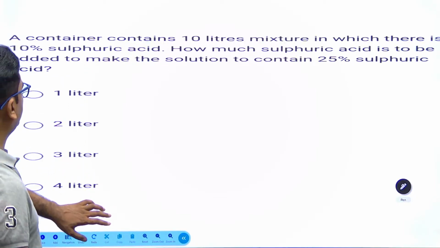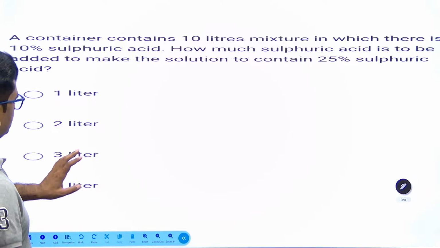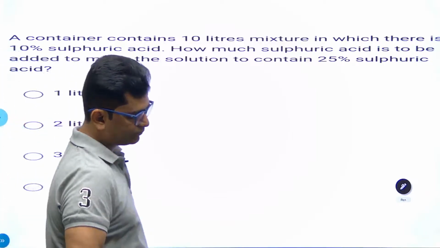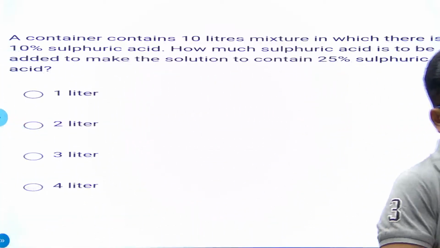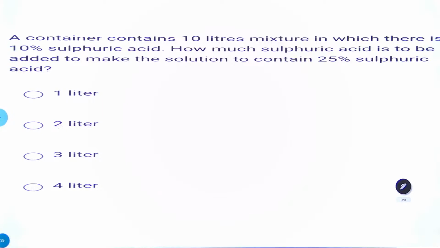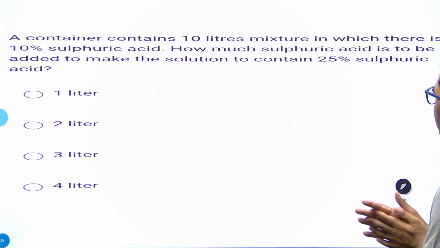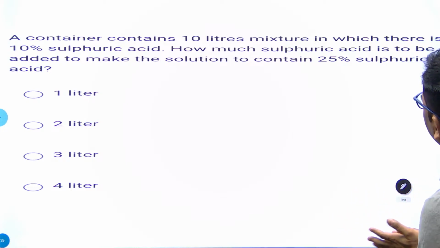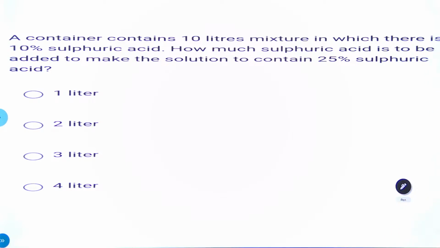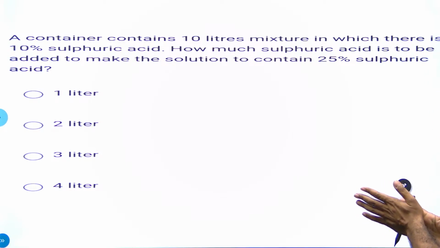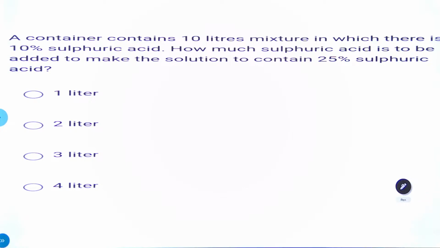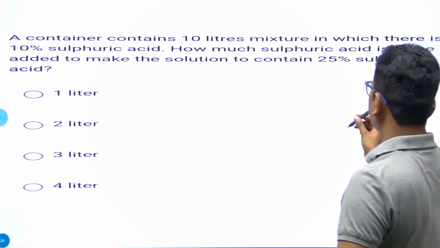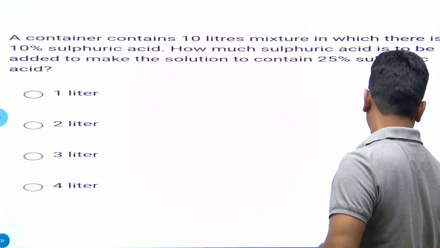We have a question. Now let's move to this question. My intention is always to filter out similar questions, but if we have not found one anyway, then we will solve it randomly. A container contains 10 liter mixture in which there is 10% sulfuric acid. How much sulfuric acid is to be added to the solution to contain 25% of acid?